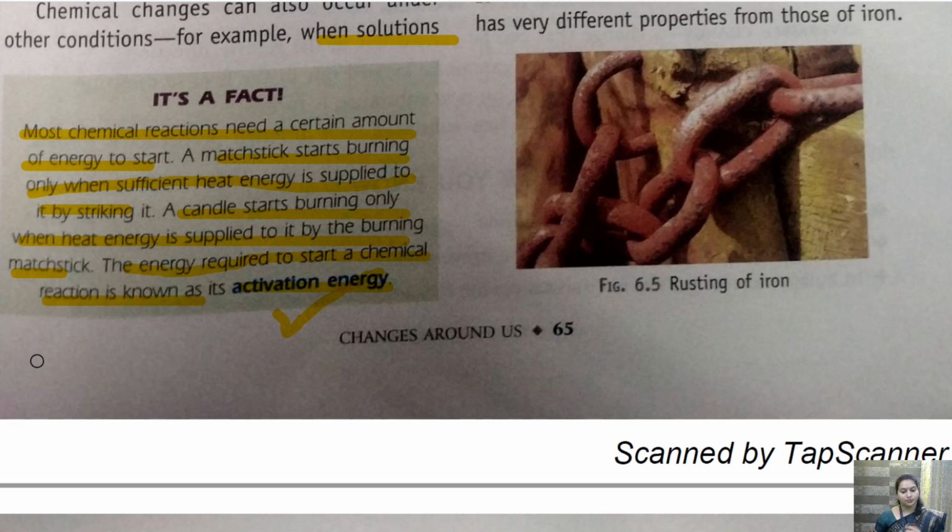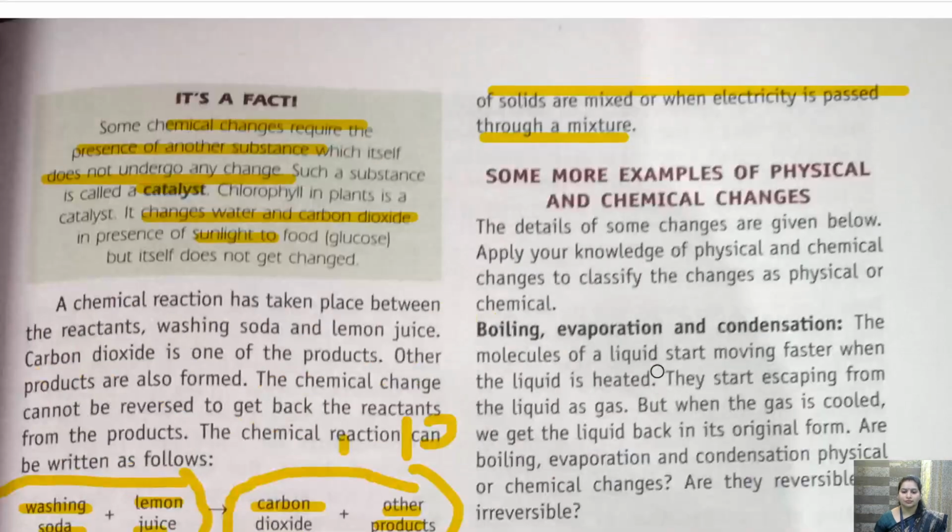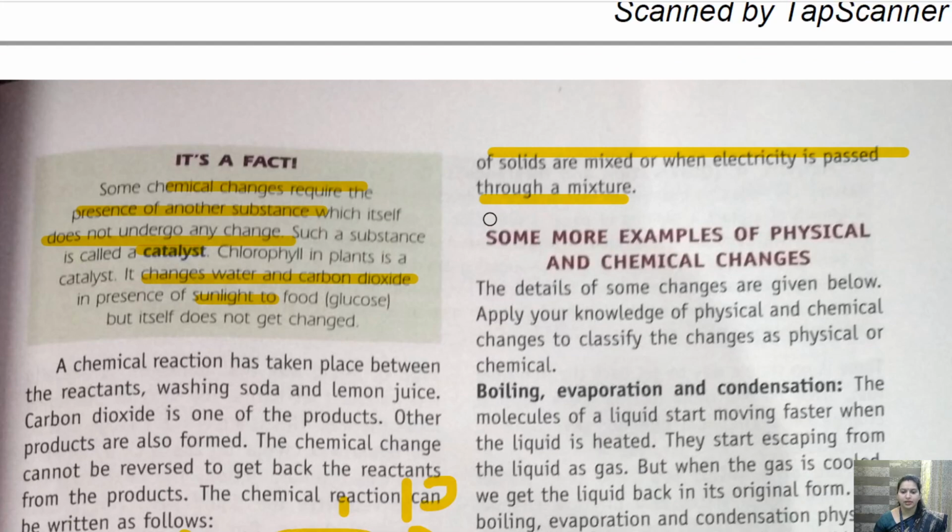Getting it? So the energy required for any substance to start burning or any chemical reaction to take place is called activation energy. Getting it? Now, moving ahead with the next topic, some more examples of physical and chemical changes.